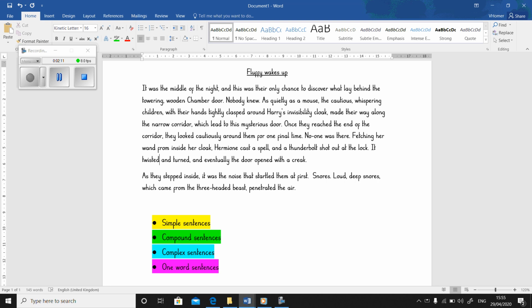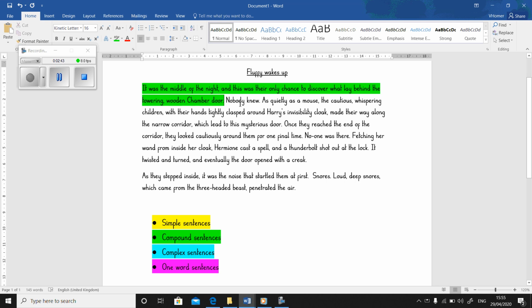I'm going to check now I've got a variety of sentences. So let's look at the first sentence. It was the middle of the night. So I've got a subject and a verb. And this was their only chance to discover what lay behind the towering wooden chamber door. Again, I've got a subject and a verb, so it's not a simple sentence. The two sentences have been joined together by a conjunction and I know and is a coordinating conjunction, so that means that this sentence then must be compound. So I'm going to highlight that one in green.